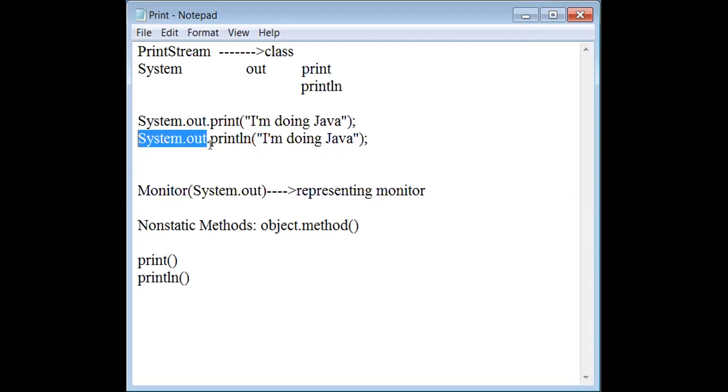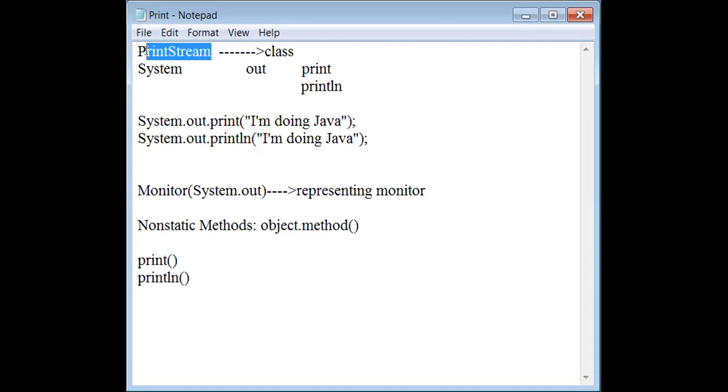Now see another twist. Unknowingly, the majority, even faculty and so many students around the world, I can tell you that more than 90% of people don't know this fact, and they consider out as an object. I have seen so many interviews. What is out? You can ask your friends also. But if you go to a software company, an MNC especially, and ask them, they will tell you out is an object belonging to the PrintStream class.